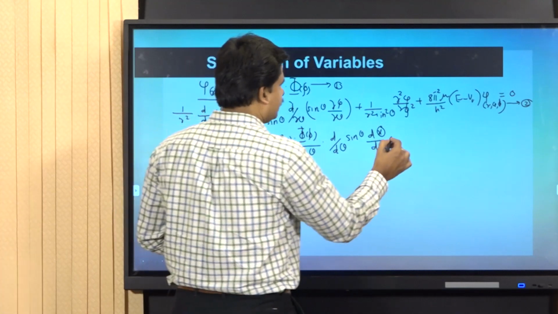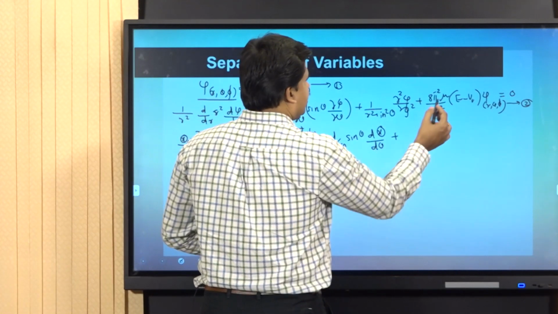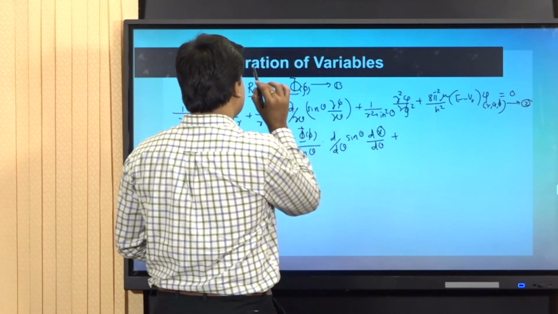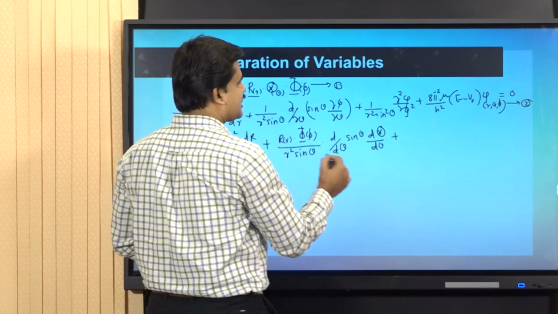This is about the second term, plus, here you are going to differentiate with respect to phi. So R of r and theta of theta can be taken out.